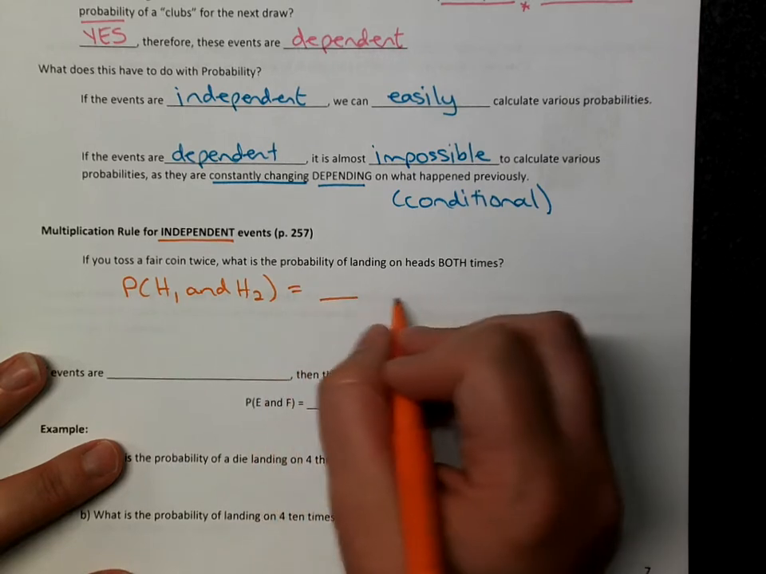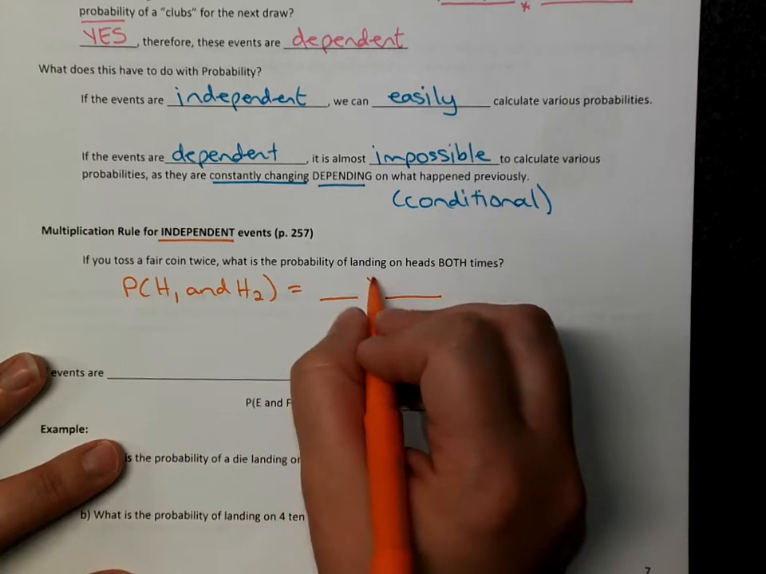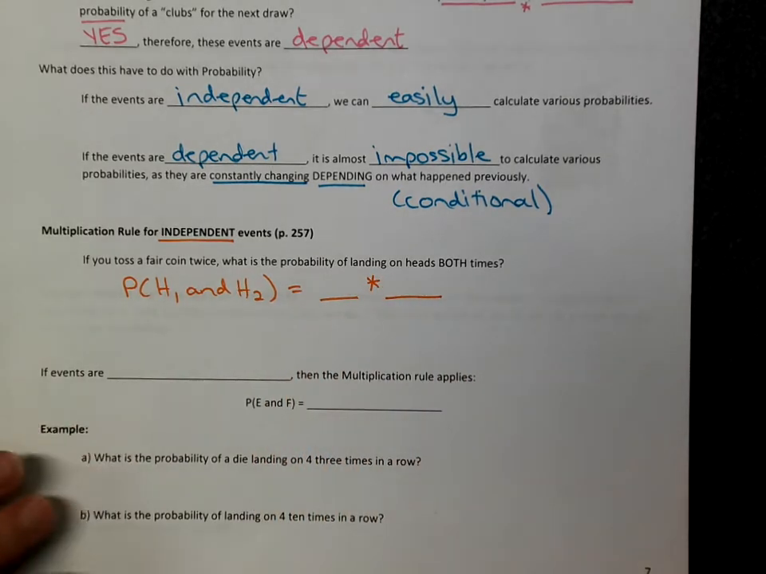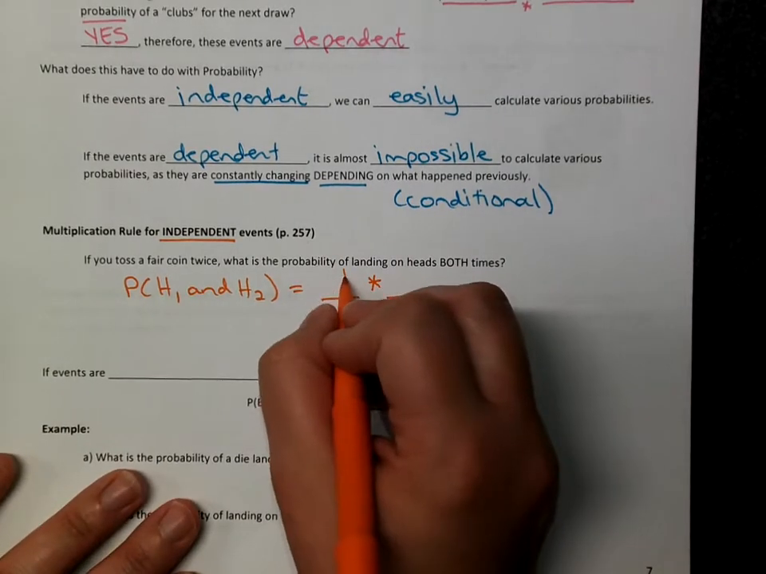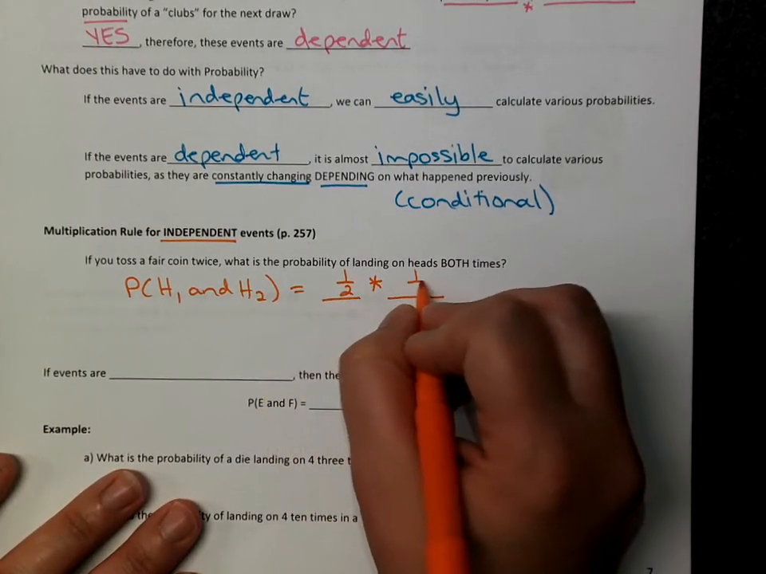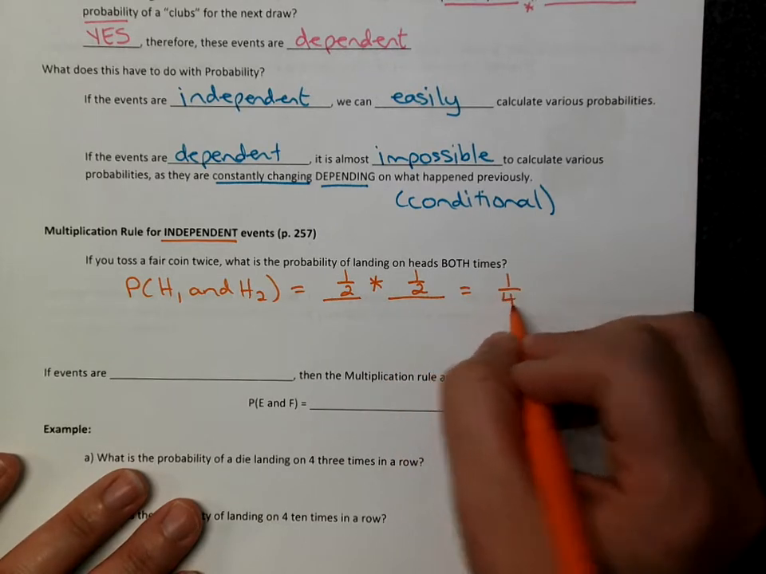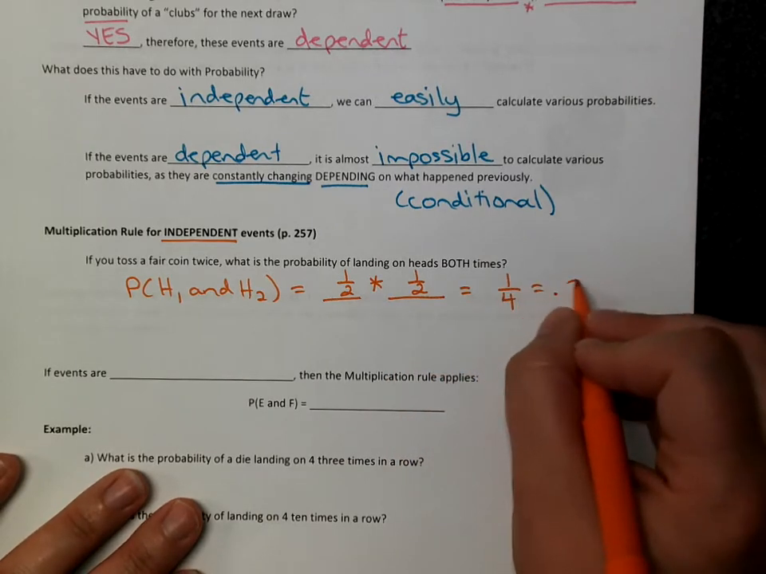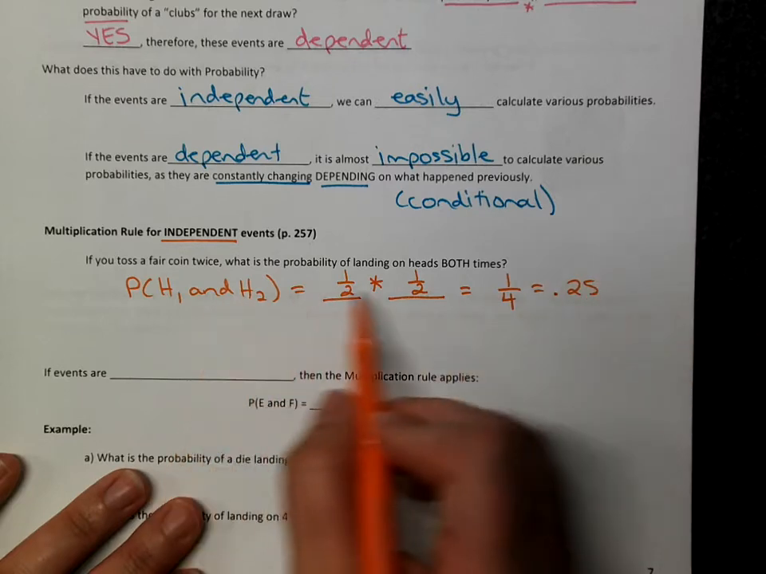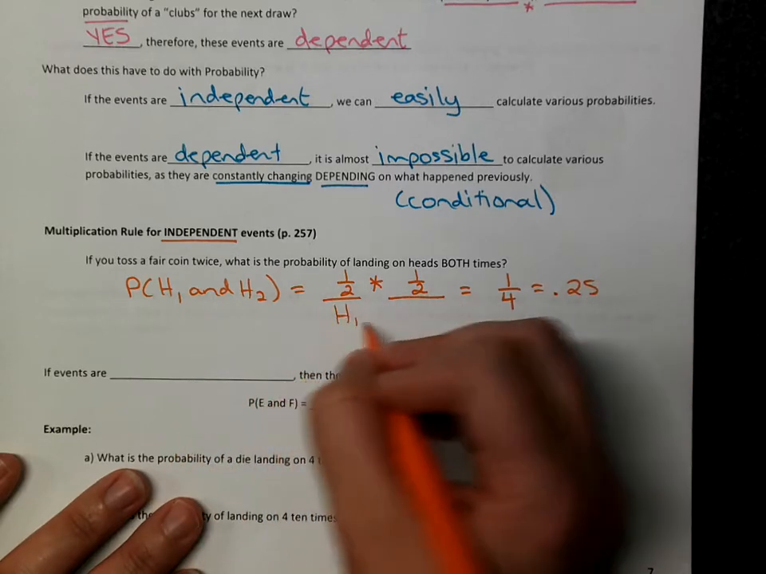So the probability of heads the first time and heads the second time. So you have 2 flips. We're going to multiply them together. So you have a 1 out of 2 chance the first time and a 1 out of 2 chance the second time, which gives you a 1 out of 4 chance, or 0.25, that it lands on heads both times.